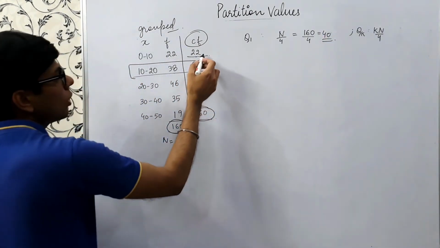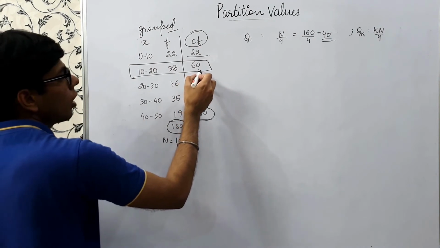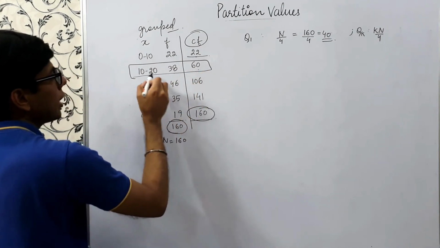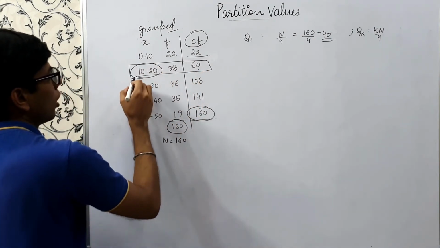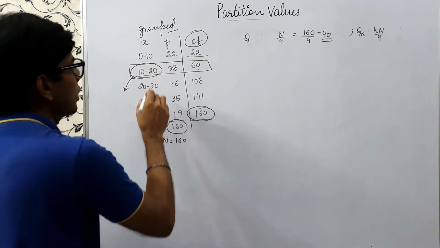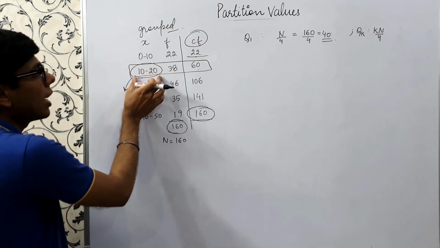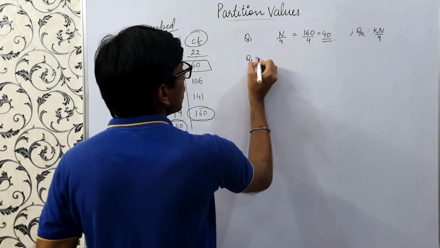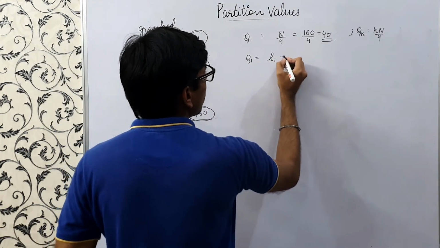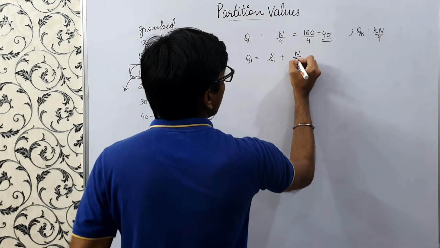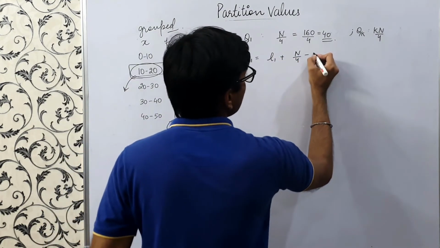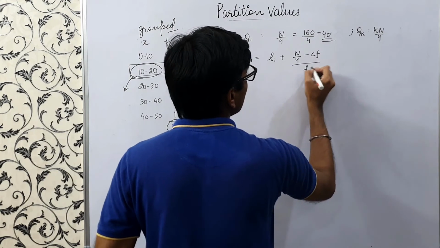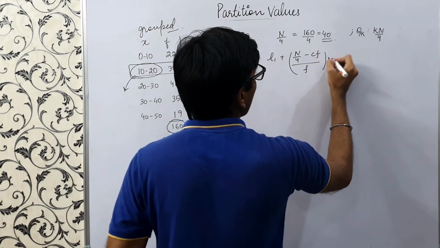So if we see the cumulative frequency just greater than 40, this is 60, right? And this is our class 10 to 20. So our Q1 lies in this class, 10 to 20 class. So Q1 formula is nothing but L1 plus (n by 4 minus cumulative frequency) upon frequency into I.